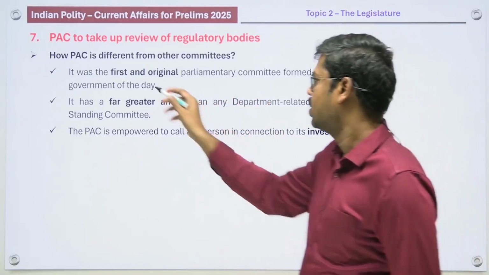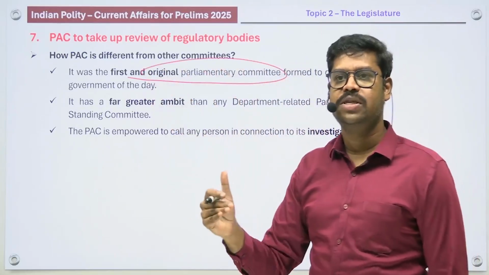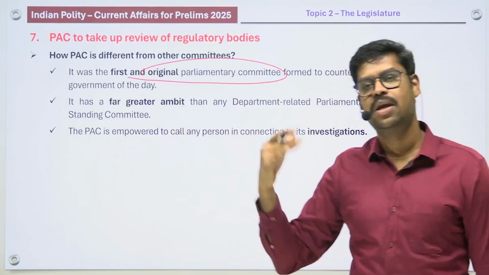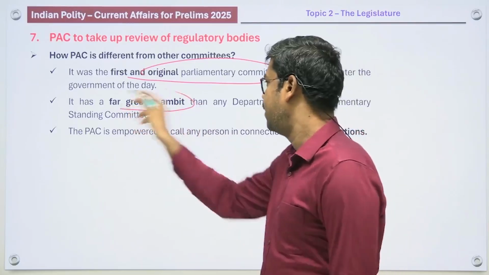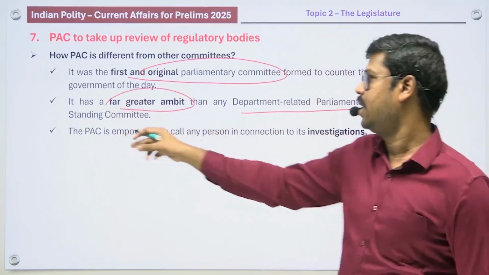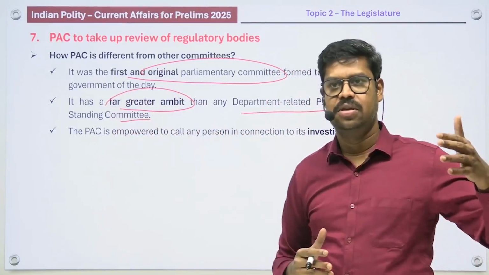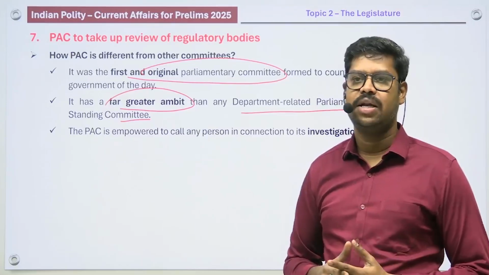It is the first and the original parliamentary committee. So try to remember this, which is the first committee to be established. In fact, the first financial committee is the Public Accounts Committee, way back in 1921. And it has far greater ambit than any department related standing committees. That means far greater functions and far greater powers, probably, in relation to any of the other standing committees in the parliament.